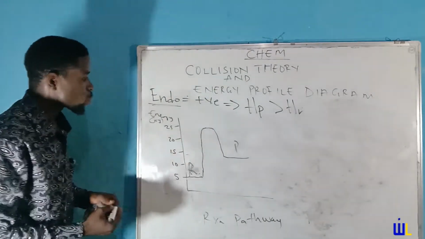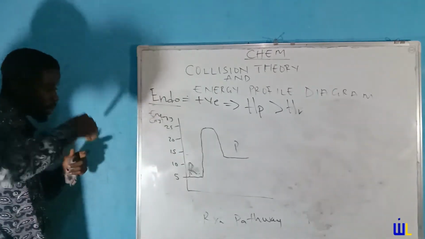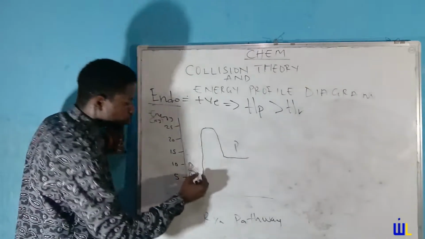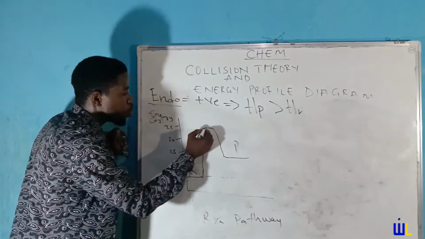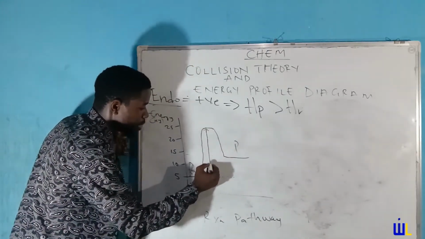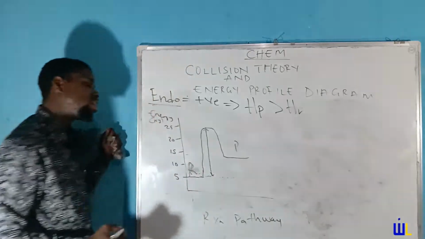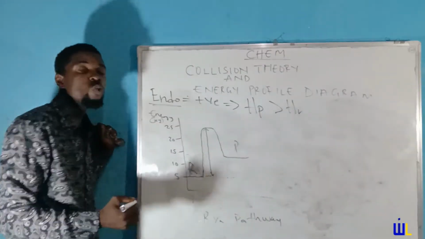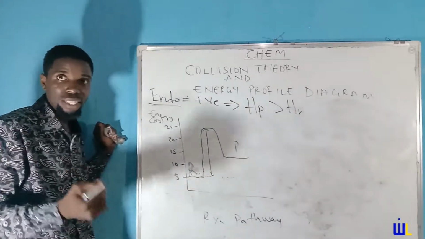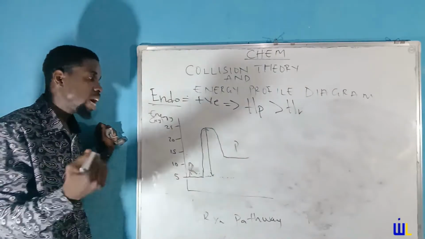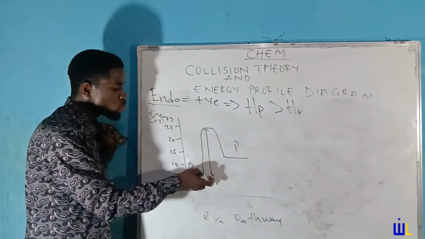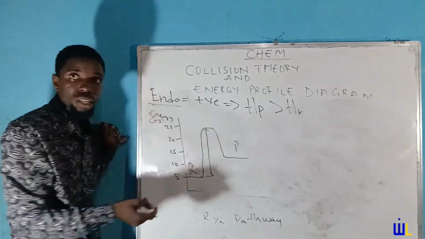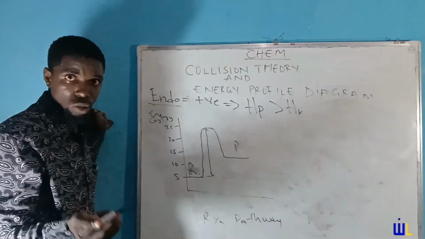So with this said, we are going to now start to label. Now remember, I told you that the reactants would have to absorb a particular amount of energy. That amount of energy is what we talk about when we say activation energy. So the energy absorbed from the reactant to the activated complex is referred to as the activation energy, in other words.